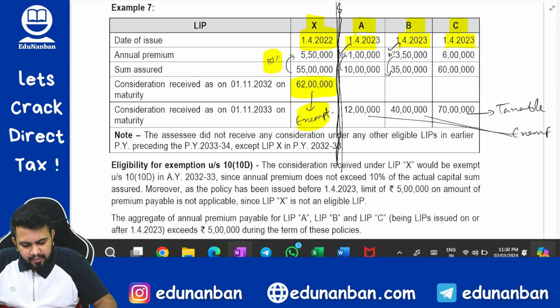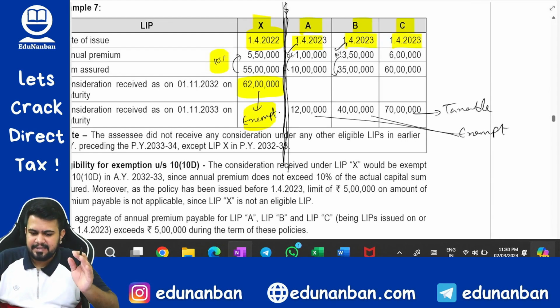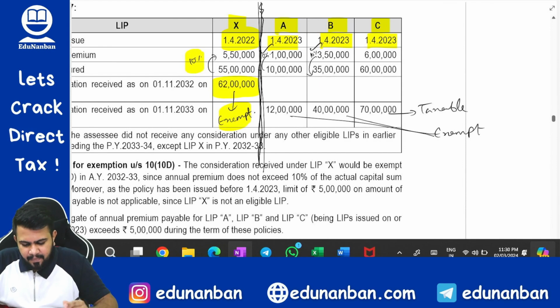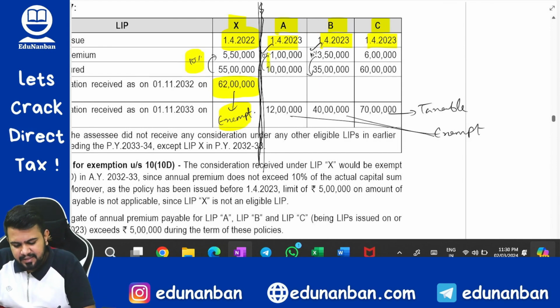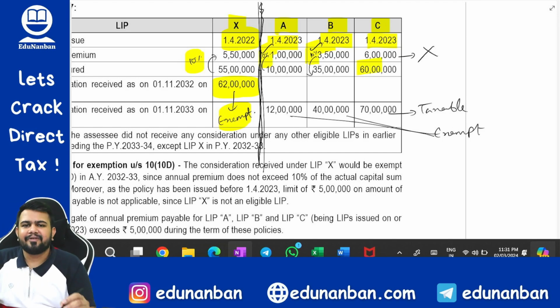Okay. Now let us see A, B and C. For A, B and C, for let's say policy A, is the condition satisfied? Answer is yes, 10% satisfied within 5 lakhs. Policy B, 10% condition satisfied within 5 lakhs. Policy C, 10% condition satisfied, however greater than 5 lakhs. So policy C is going to be taxable.